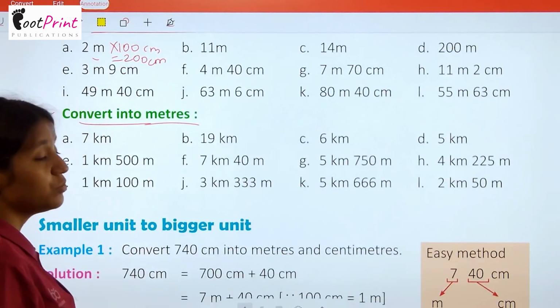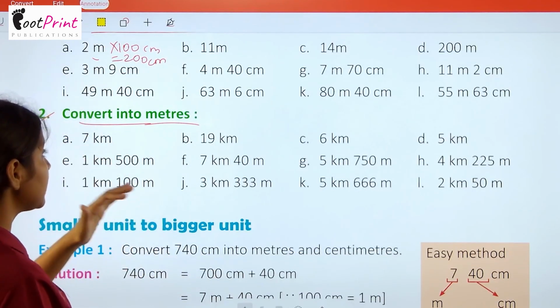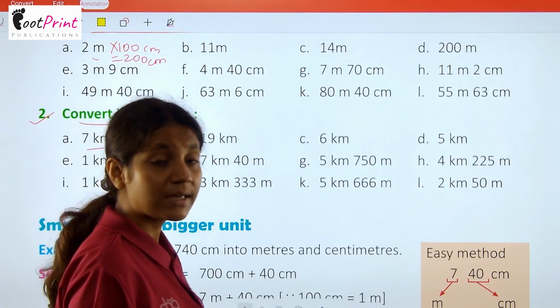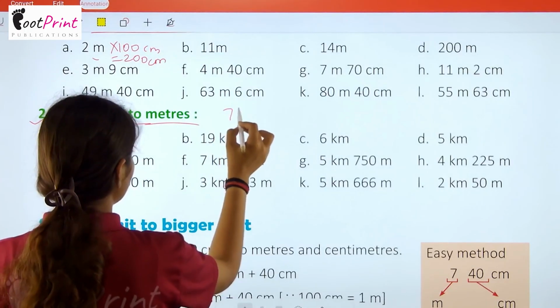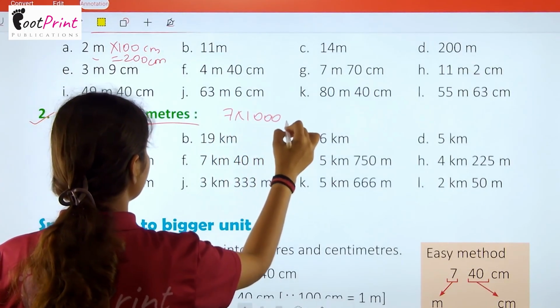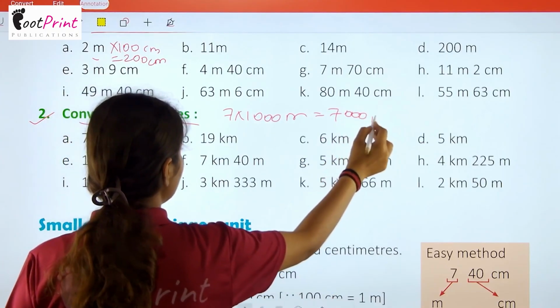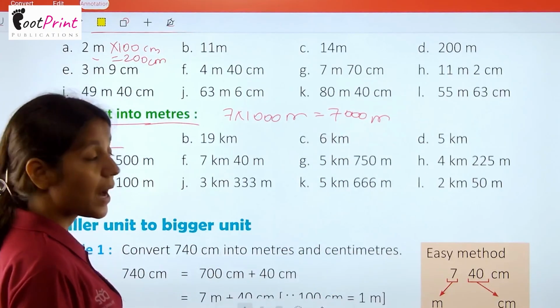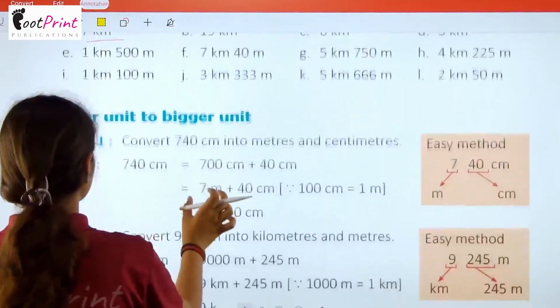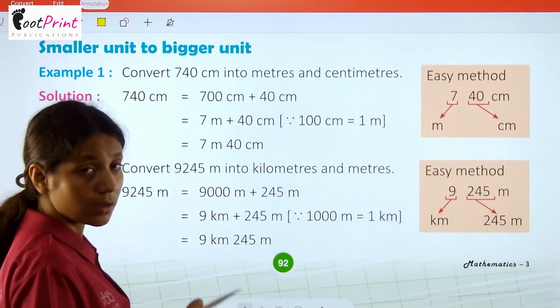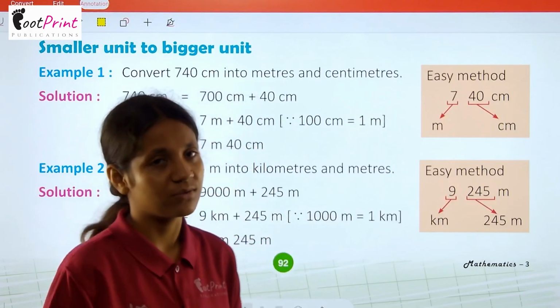Now we have question number 2. Convert into meters. अब हमें meters में इनको convert करना है. That means 7 kilometer. So 7 kilometer will contain 7000 meter. And this is how you will do the rest of the part of question number 1 and question number 2 of this exercise by yourself with the help of the above explanation and the rules also.